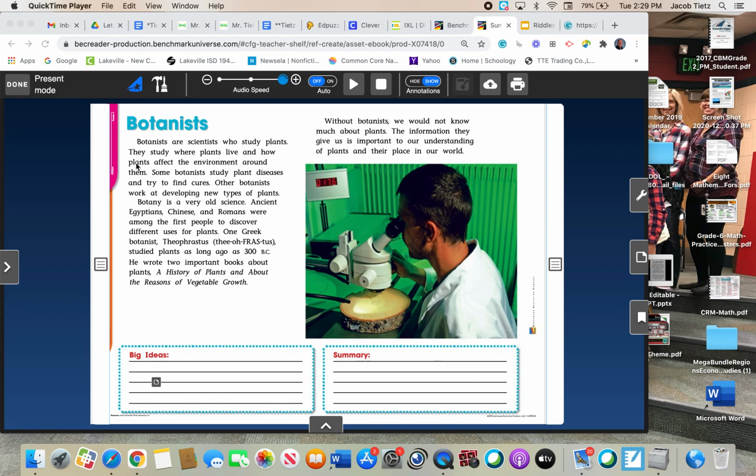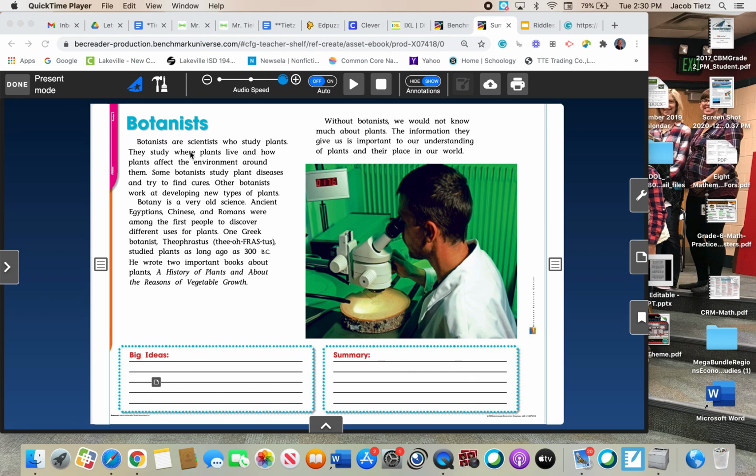First paragraph, botanists are scientists who study plants. They study where plants live and how plants affect the environment around them. Some botanists study plant diseases and try to find cures. Other botanists work at developing new types of plants. The word that shows up the most in there is botanists. And it seems like, as I look at this, it tells us what botanists are, and then it tells us what botanists do. And it lists 3 different things that they do.